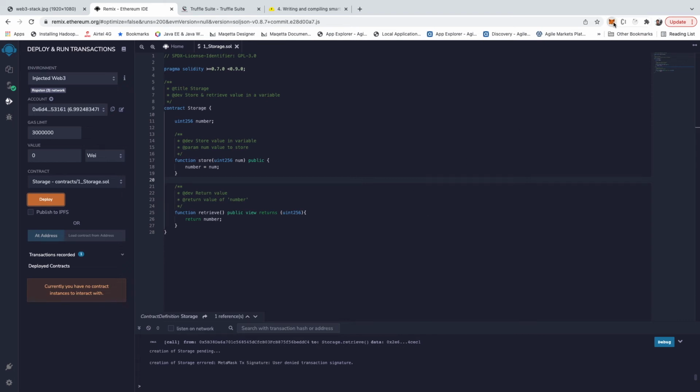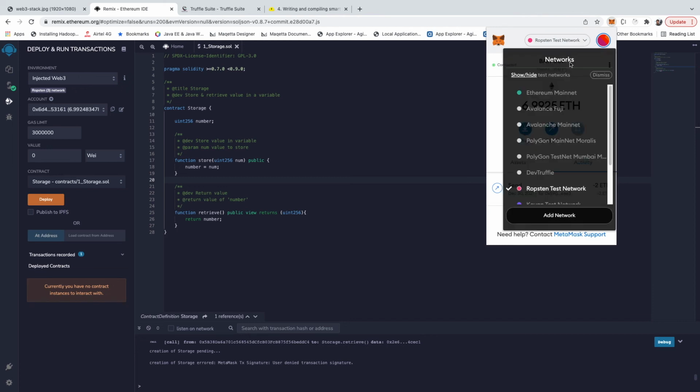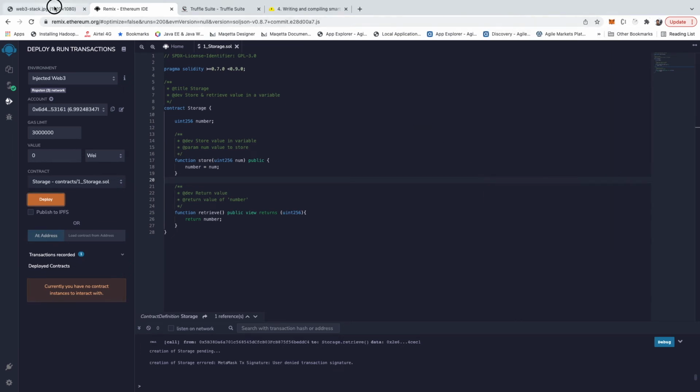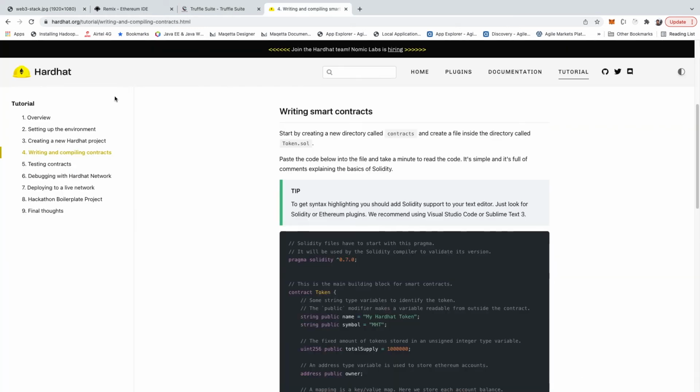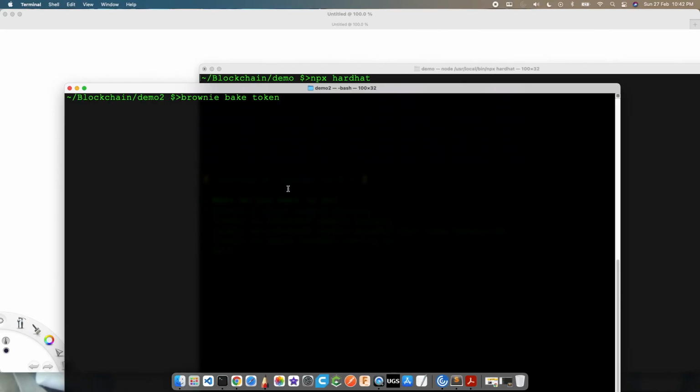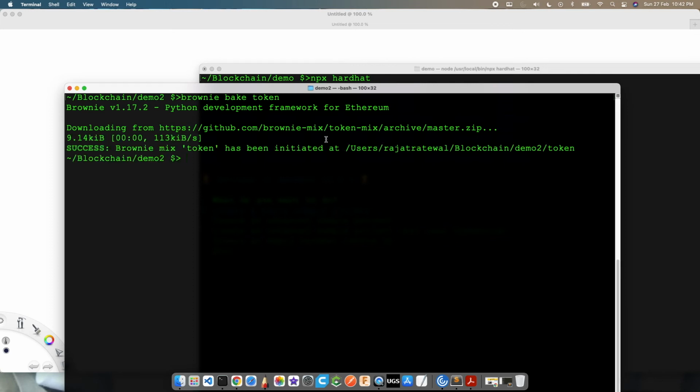By default, every blockchain that you will work in will have some test environment. So Ropsten, Kovan, these are the test environments that you can use, and you can configure your development toolchain to work with all of these environments. So you go through the site of Hardhat, and I can just show you quickly how it looks. I'm just running brownie bake token, and what it's going to do is, if I go and see, it basically gives me a structure of the folder, and I can compile and so on.